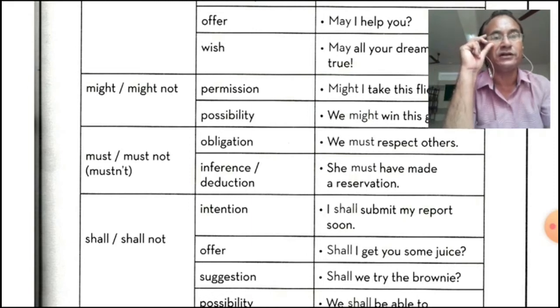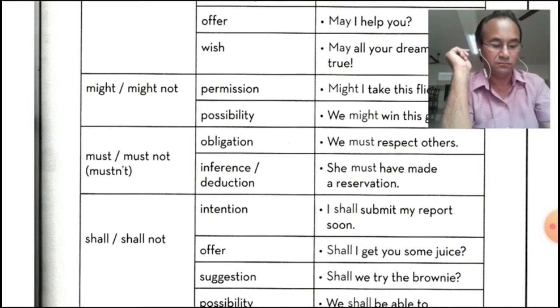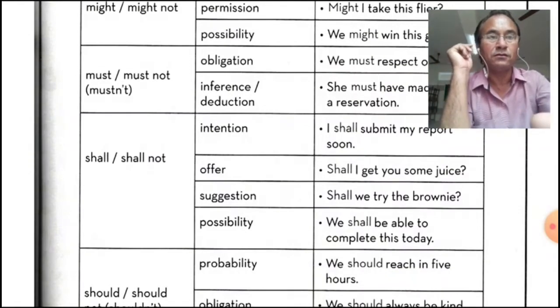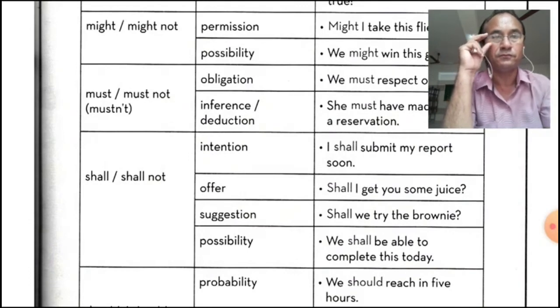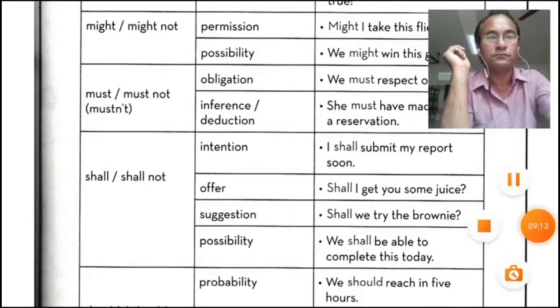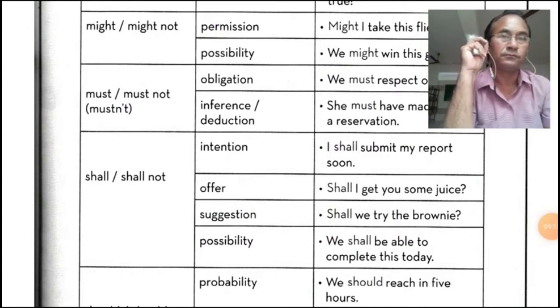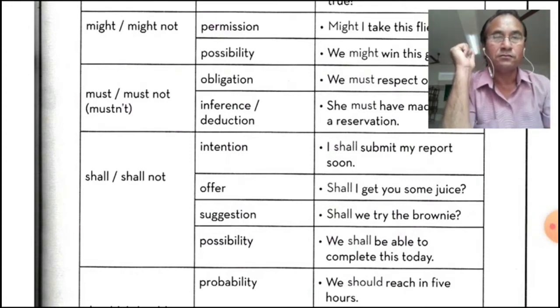Now shall and shall not. Function to show intention.